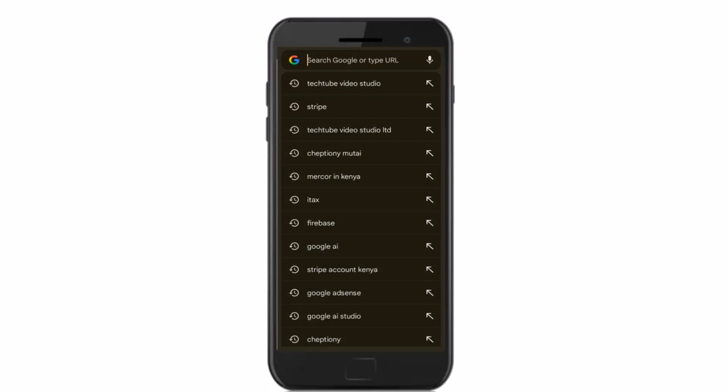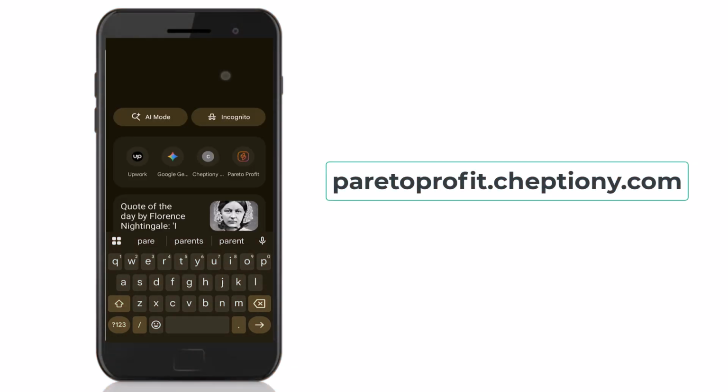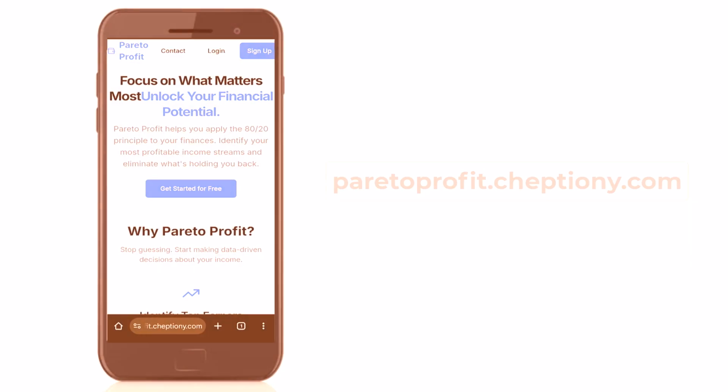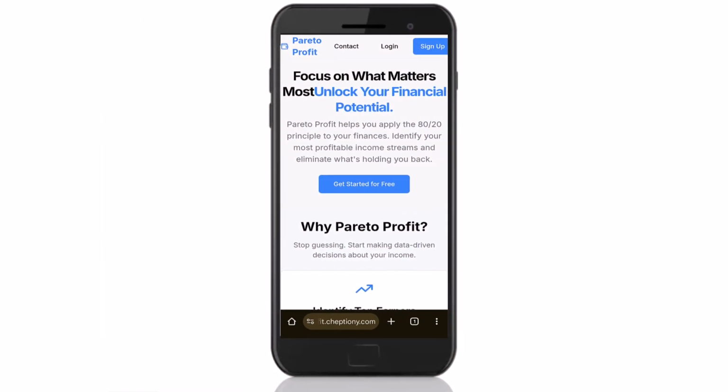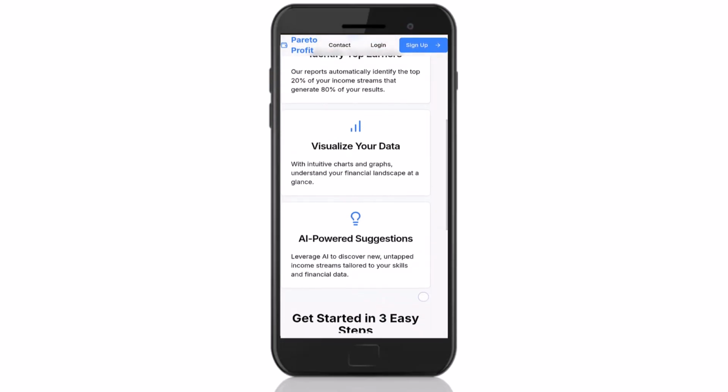Now let's get started. To get started tracking your income streams, visit paretoprofit.cheptionyu.com on your phone. This is an application that allows you to track your income streams using the Pareto principle of 80-20. You'll need to install this application on your phone. If it is your first time visiting this website, you will see a pop-up message on top here of the browser asking you to accept and install the app.